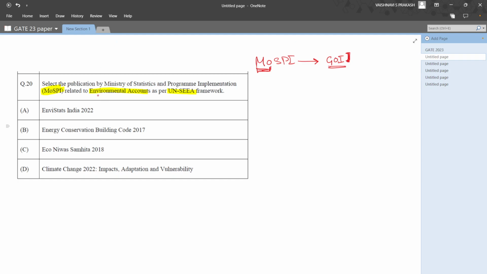The next thing is environmental accounts. This relates to what UNSEEA stands for. It stands for United Nations System of Environmental Economic Accounting.